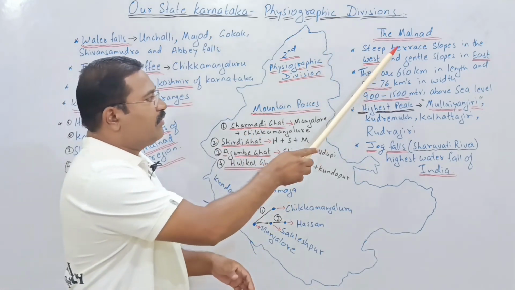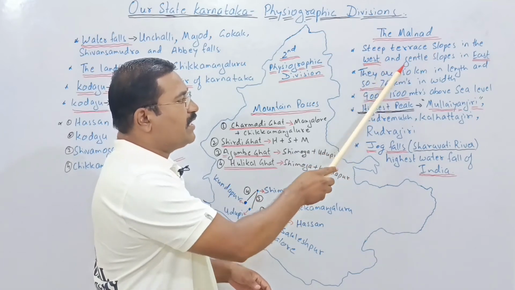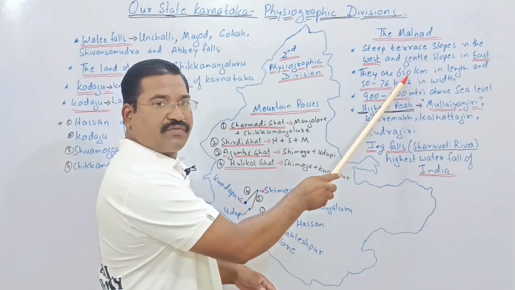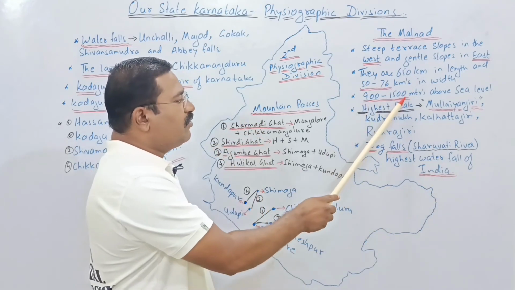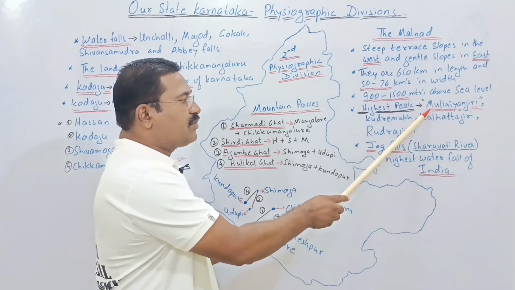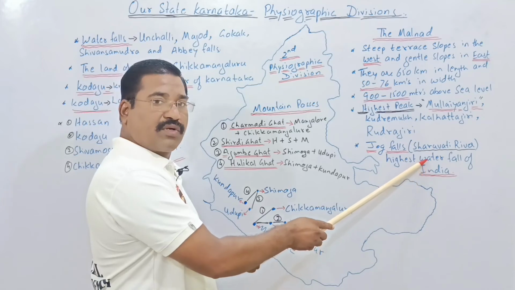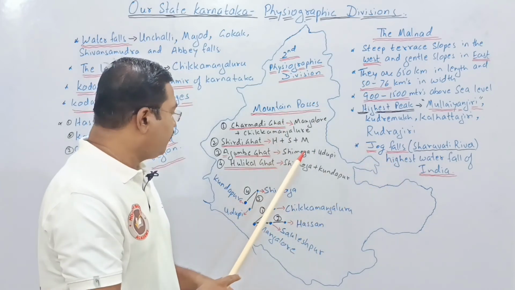So what type of character is it? There are steep terrace slopes towards the western side and gentle slopes towards the eastern side, with a stretch of 650 km in length and a width of 900 to 1500, with the highest peak called Mullayanagiri, and the highest waterfall of India, Jog Falls, with four mountain passes.